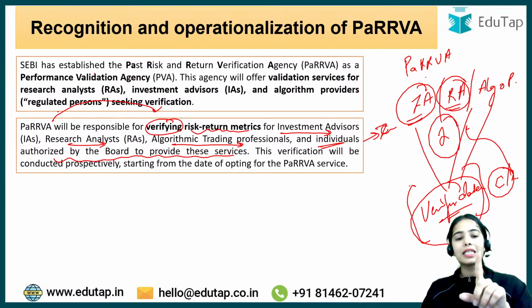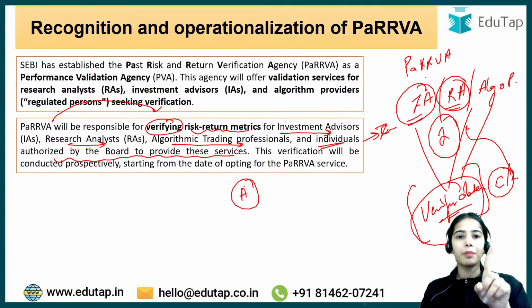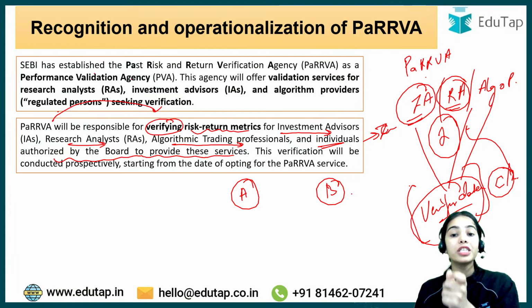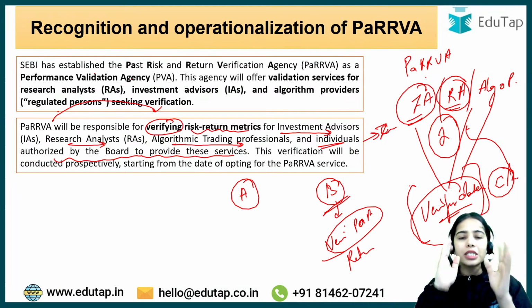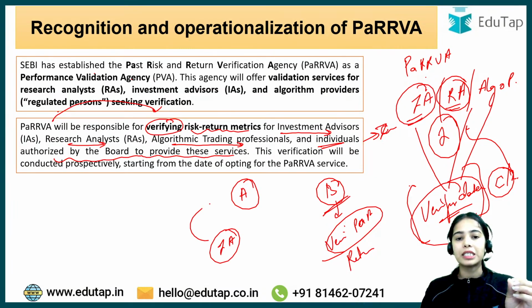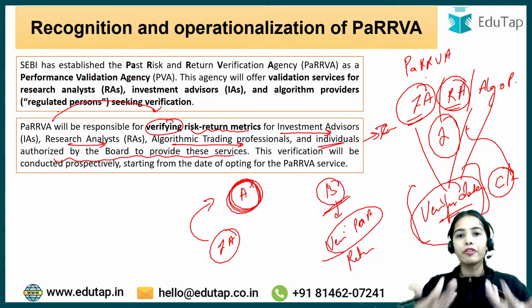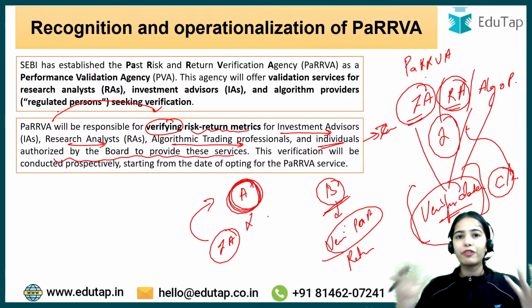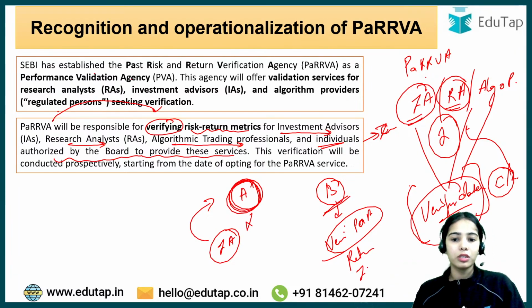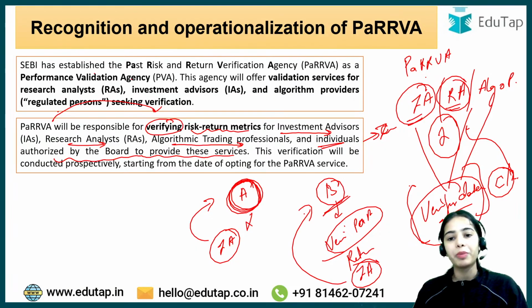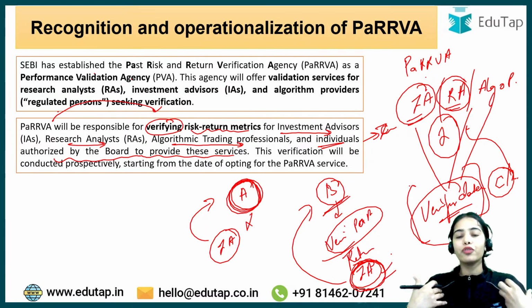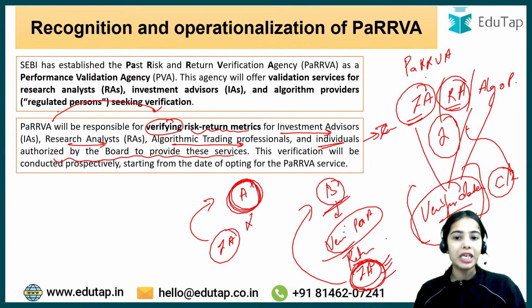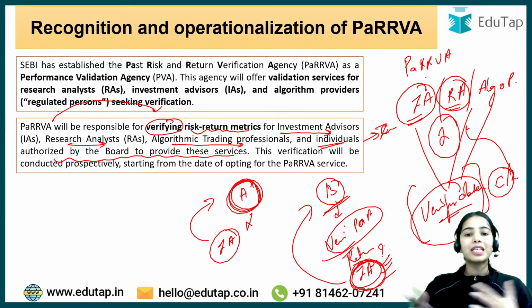So you can understand that one investment advisor is saying invest in company A, and the other is saying invest in company B. We have verified data from PaRRVA that company B has higher returns. So who will you trust more? Will you trust the advisor who says invest in company A, but there is no verification done? Or the other advisor who says invest in company B and has the verified data from PaRRVA? You will trust advisor B and invest as per their advice, and that advisor will also benefit because they are getting more customers.